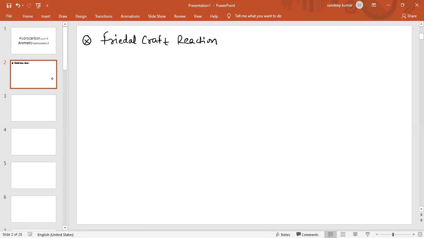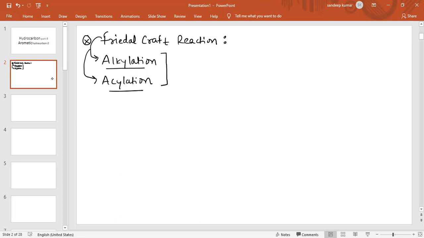In our course, the Friedel-Crafts reactions which we have to study are Friedel-Crafts alkylation and Friedel-Crafts acylation. These reactions we will discuss for arenes.